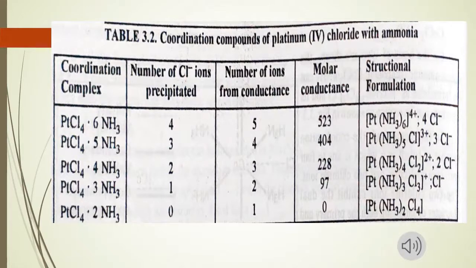No chloride ion is precipitated out with silver nitrate because no chloride ion is present outside the coordination sphere, and the complex does not ionize and it is non-conducting and its molar conductance is almost 0.